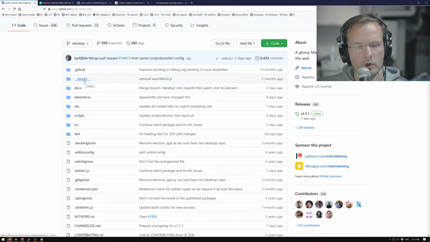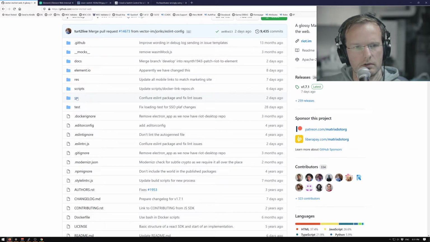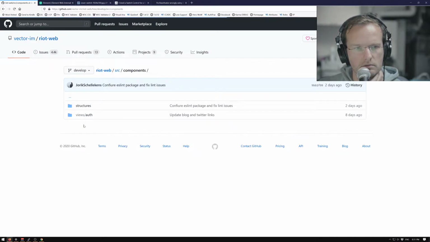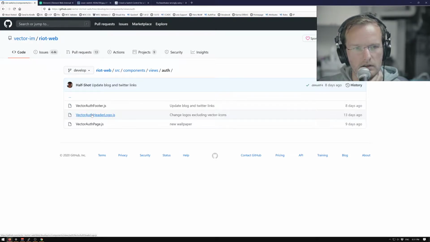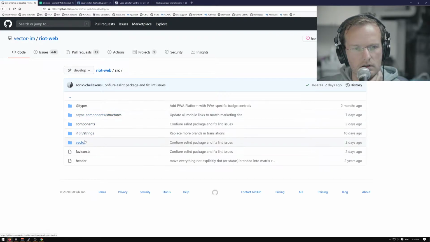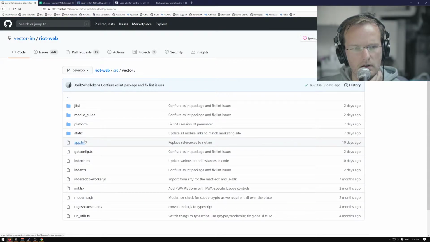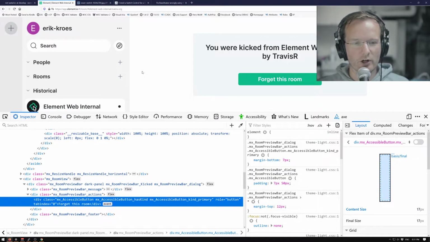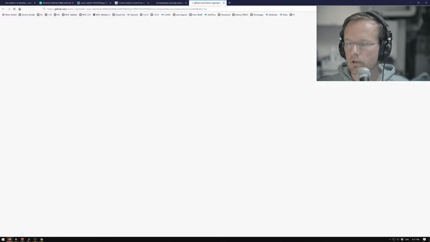So there's the GitHub folder, mocks, docs, element.io, res script source. I would expect source, then components. I'm just going to have one try at finding this, otherwise there's probably too much in here. Factor, the old name. Yeah, I'm not even going to try and find this. Let's not make it more complicated than it has to be. But the first thing, oh, here, I even got links to the right pages. This is a luxury. I'm going to get used to this.